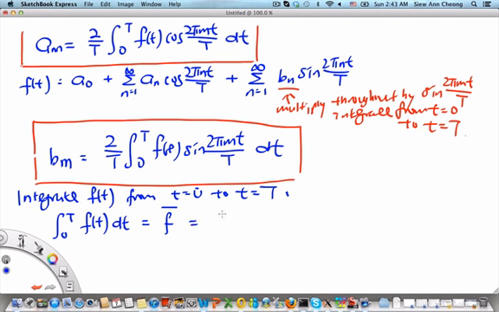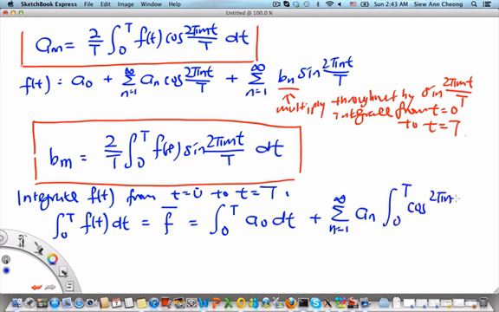And this must be equal to, first of all, the integral from 0 to T of a naught dt, and then plus a sum going from n equals 1 to infinity of an times the integral from 0 to T of cosine 2πnt over capital T dt, and then also the sum from n equals 1 to infinity of bn times the integral from 0 to T of sine 2πnt over capital T dt.